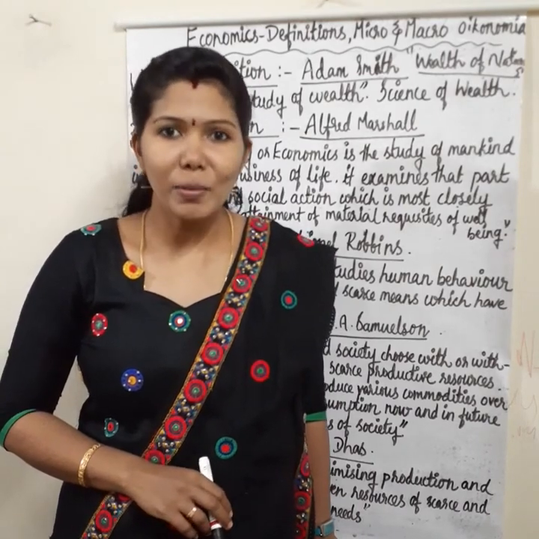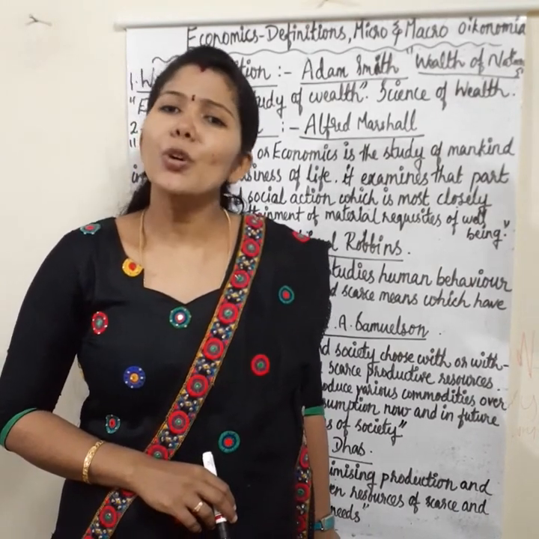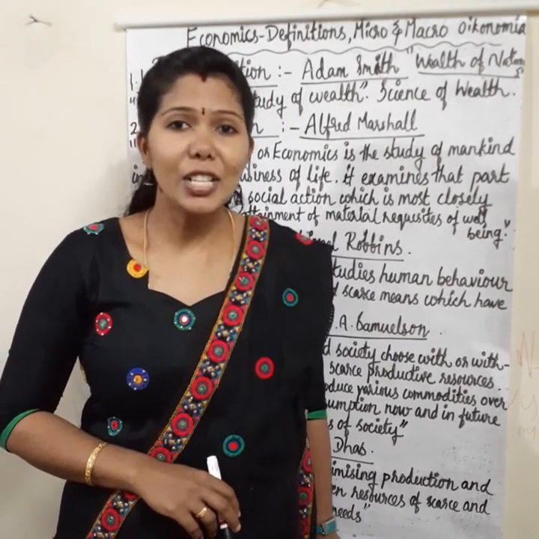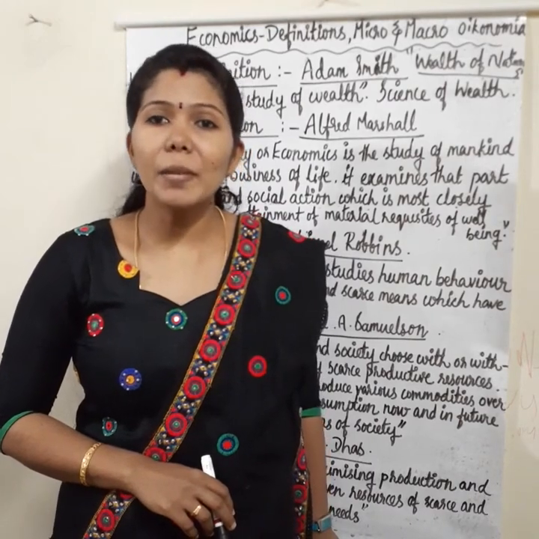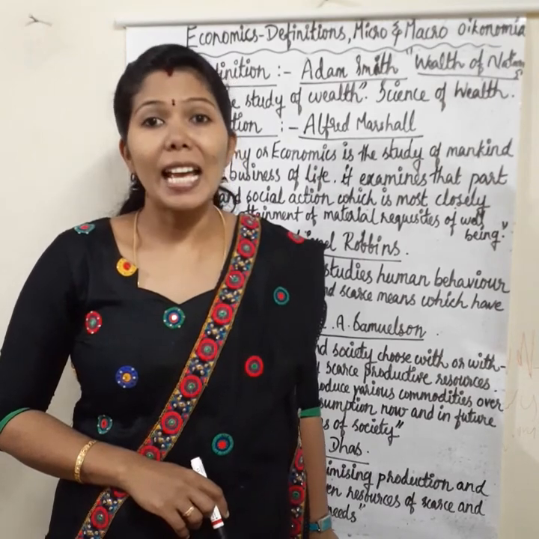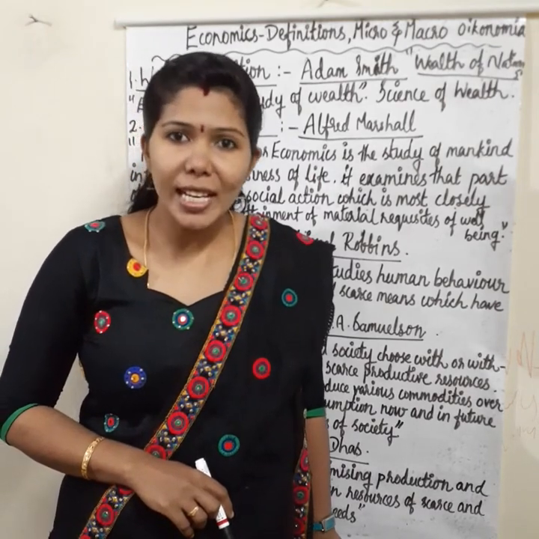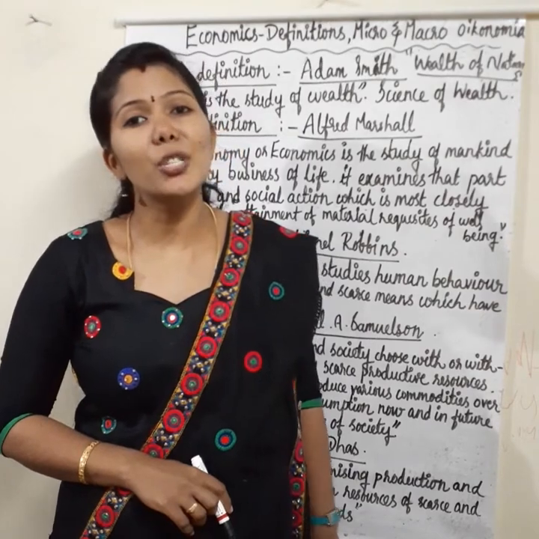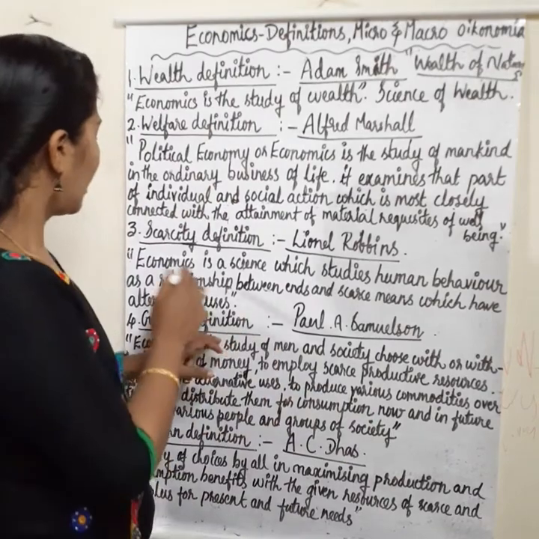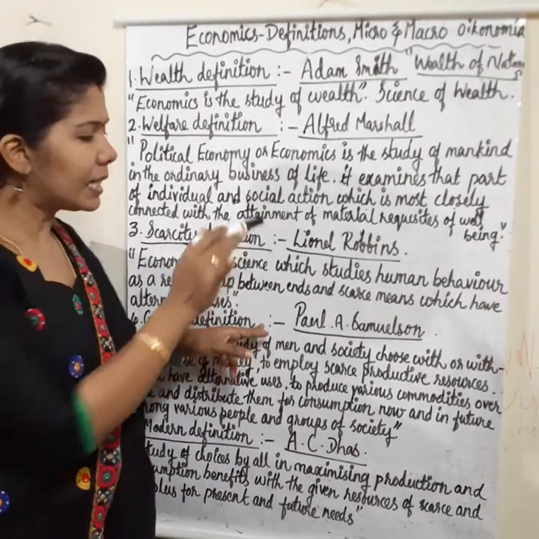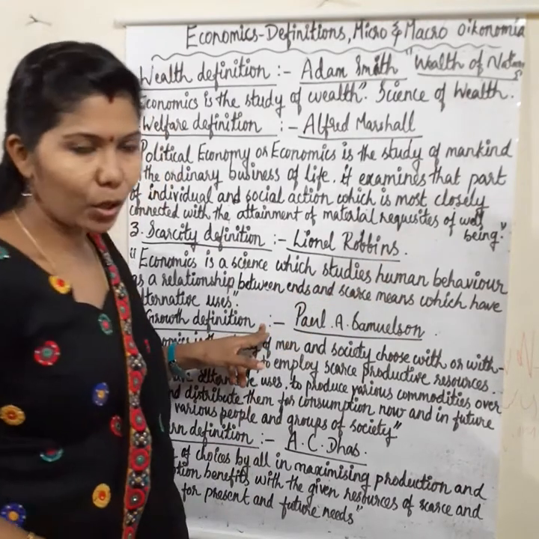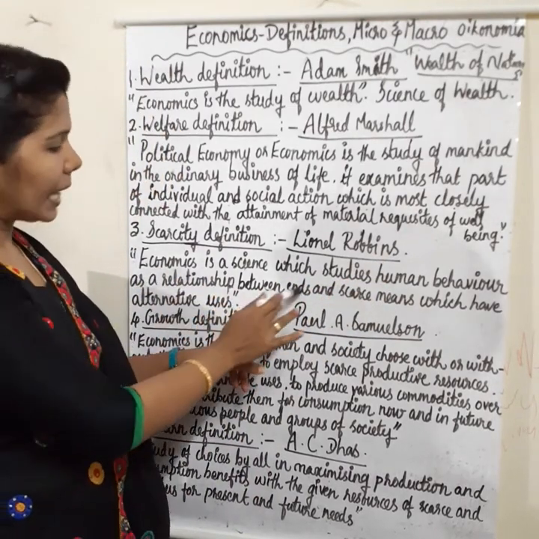According to him, economics is a science which studies human behavior. In that science, what can we learn? Human behavior as a relationship between ends and scarce means which have alternative uses. According to Lionel Robbins, economics is a science which studies human behavior as a relationship between ends and scarce means which have alternative uses. In that science, what are we learning? It studies human behavior as a relationship between ends and scarce means.